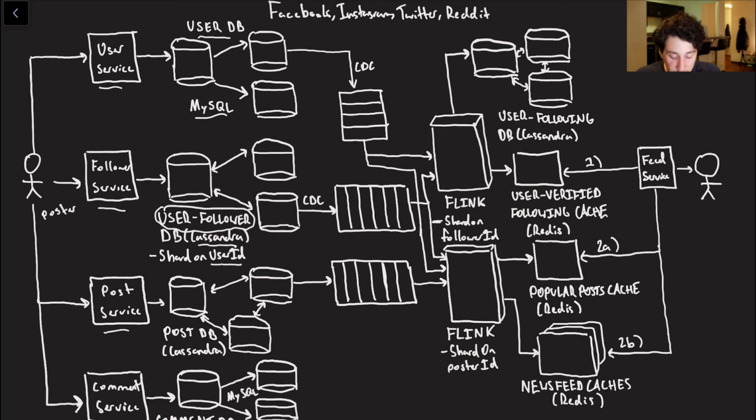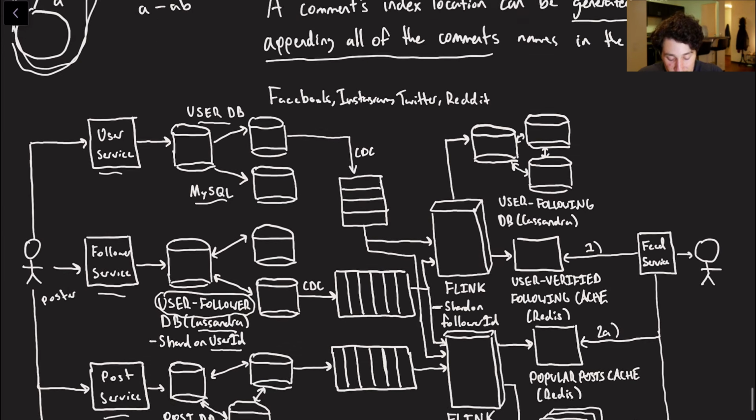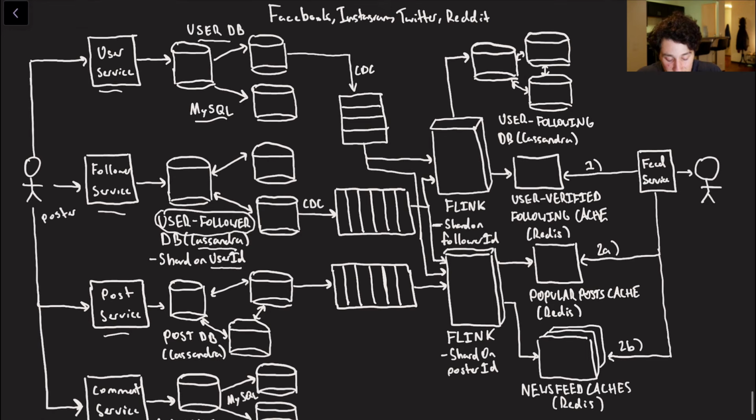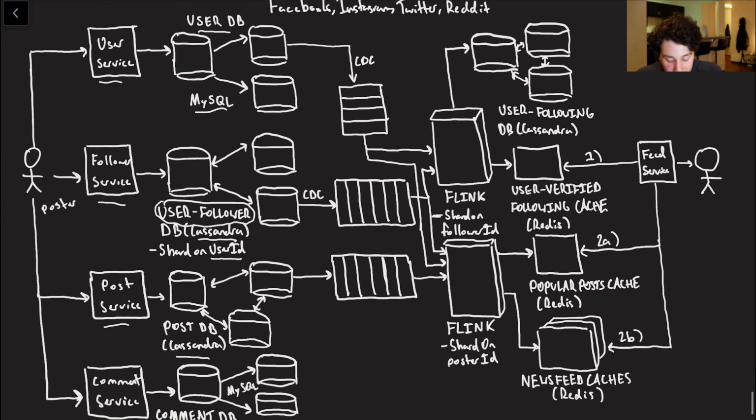The next part is the post service. Like I mentioned, this guy needs to be able to ingest writes very quickly. Posts happen all the time. I thought Cassandra was the right choice for this one as a result of that. Again, this is something that you can be sharding on user ID. The last part of this is the comment database, which, as we touched just a moment ago, I wanted to be using single leader replication. The reason being that we have causal dependencies in comments, and as a result, I want writes to be as up to date as possible. So using something like MySQL I think will be pretty reasonable.